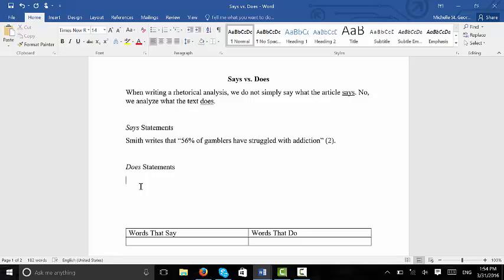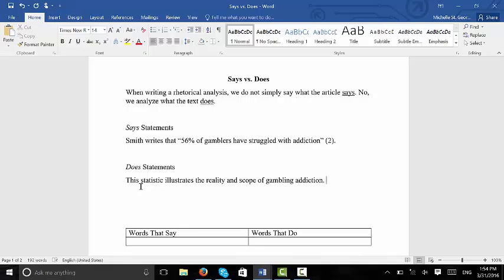So if I were writing this rhetorical analysis, I might say this statistic illustrates the reality and scope of gambling addiction. That's what it does, right?